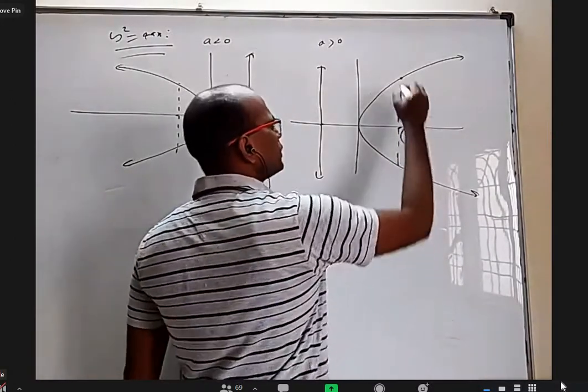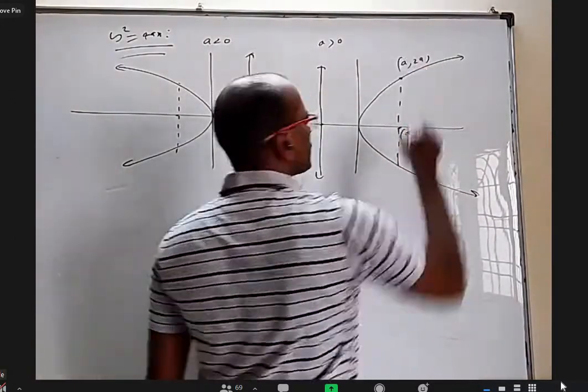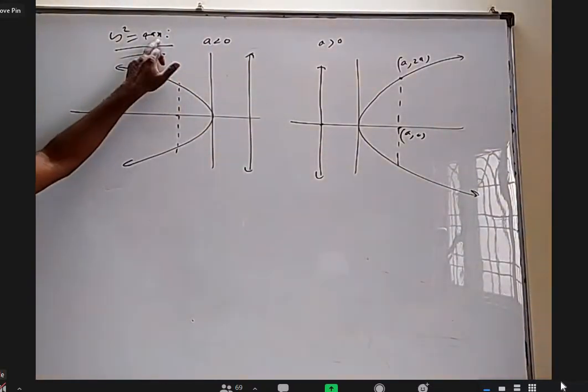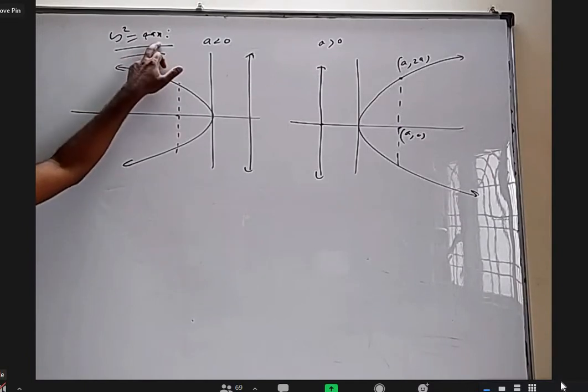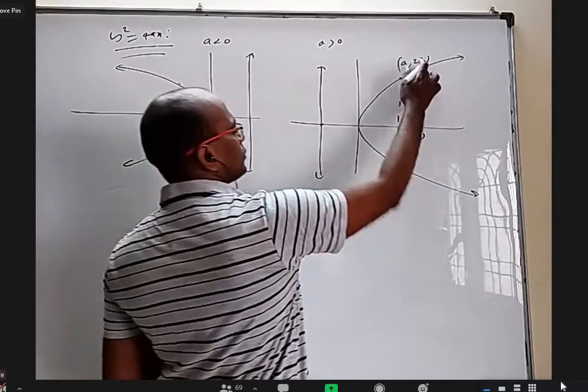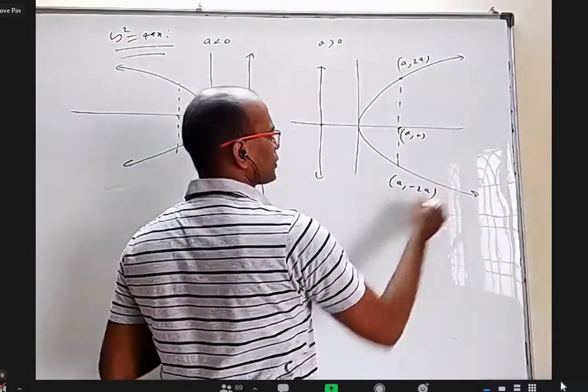This point is a comma 0. This point is a comma 2a. Somebody may ask, how did you get that point a comma 2a? Put a in this. If the x coordinate is a, you get 4a square. Y square equal to 4a square means y equal to plus or minus 2a. So the y coordinate is 2a here, minus 2a here.